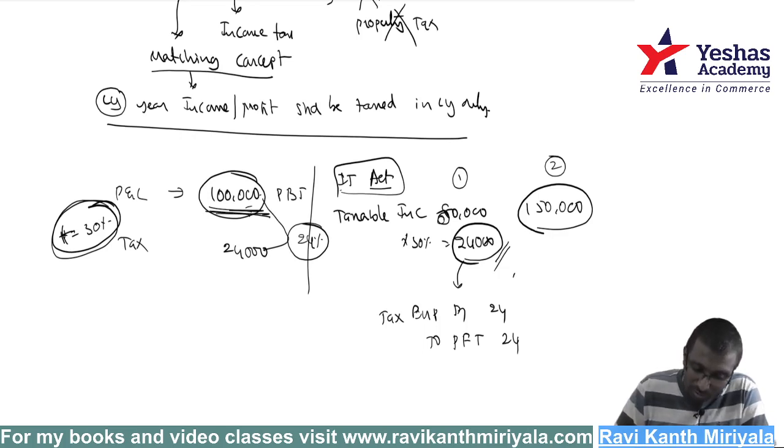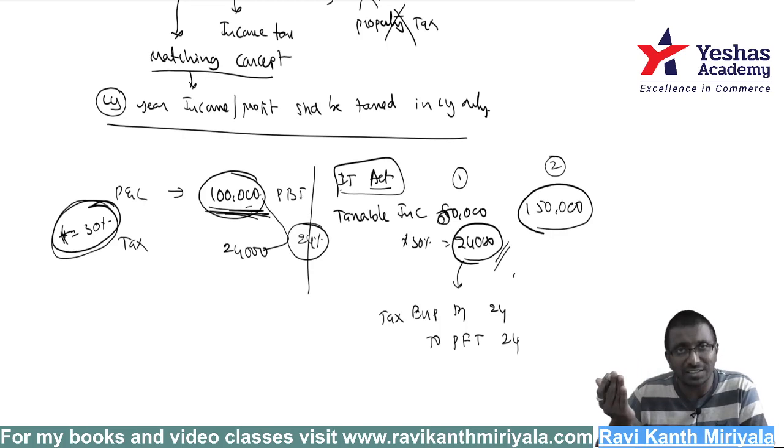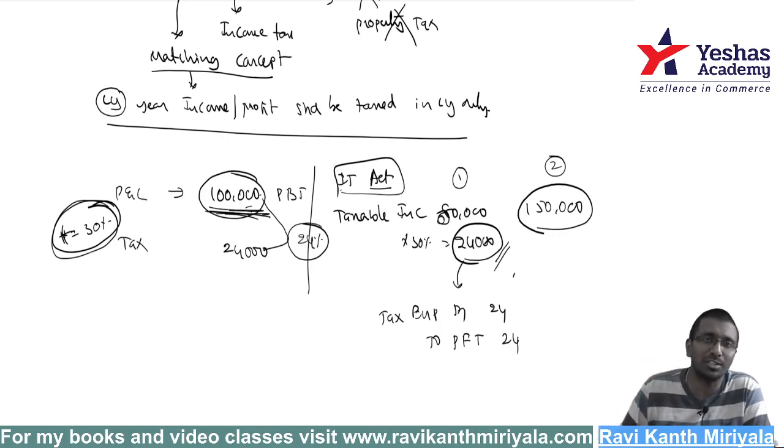The 20,000 which you are showing in the current year P&L is not getting taxed here. It may be taxed in the next year. Current year income should be taxed in the current year, that is the matching. If it is getting taxed in the next year, then obviously it is not matching.